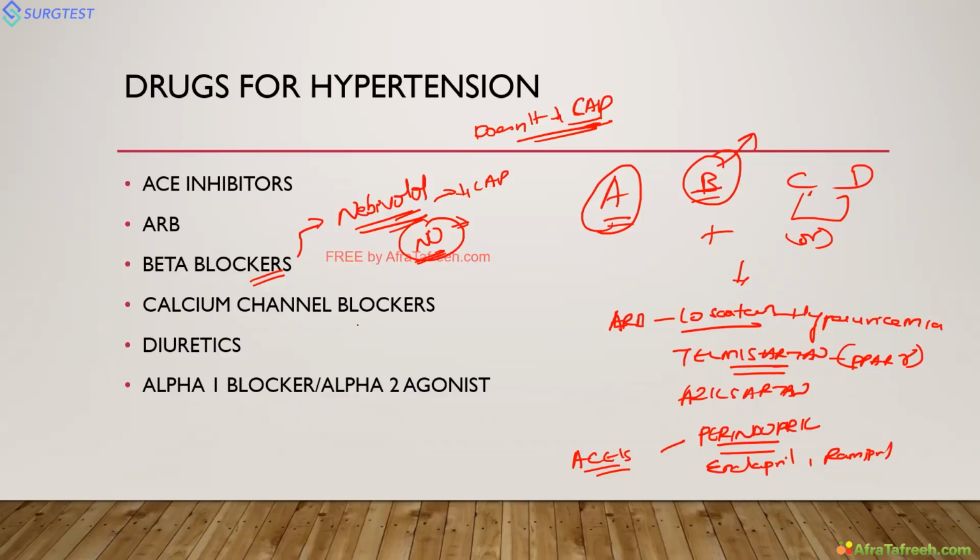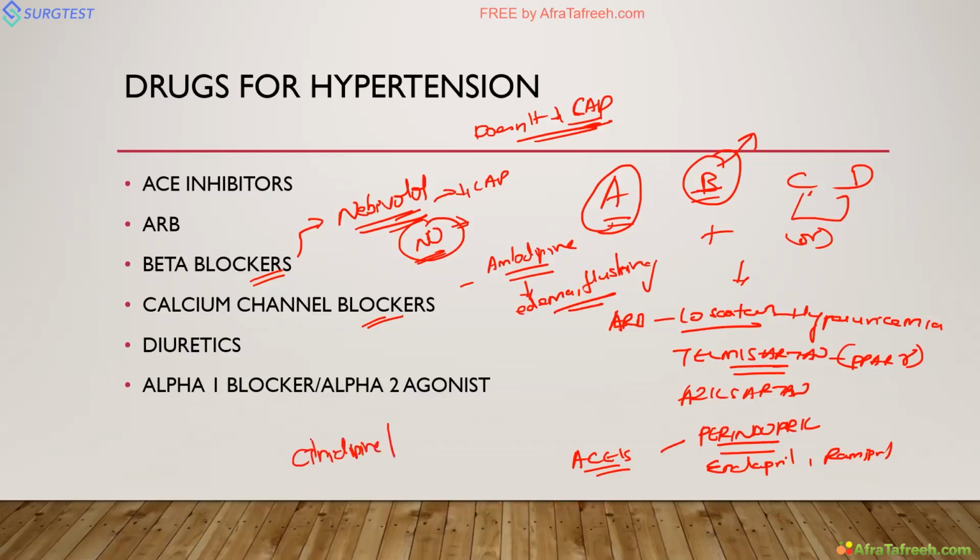Next, calcium channel blockers. Everyone knows amlodipine is a safe drug with no major side effects except troublesome edema whenever you use doses of 10 milligram. Some edema will be there, and flushing, headache. Other novel drugs you can use now are cilnidipine, and another drug has come, which is benidipine. It's a triple calcium channel inhibitor.